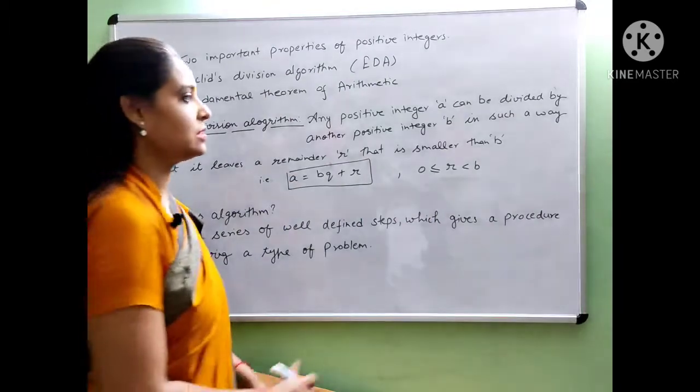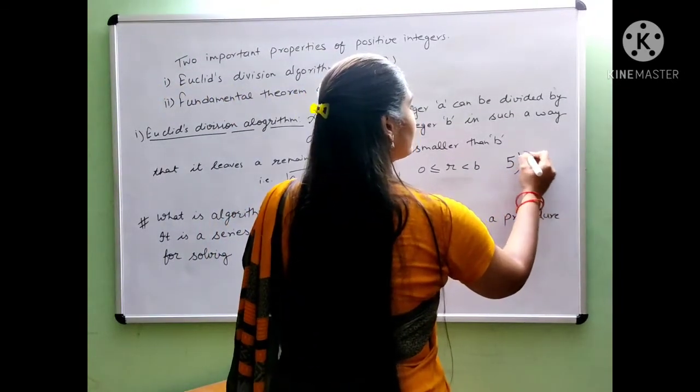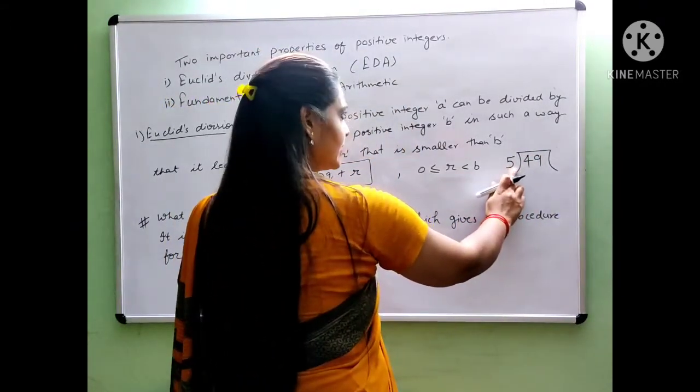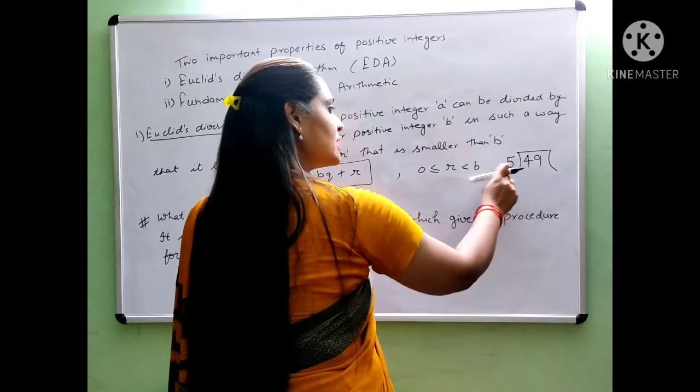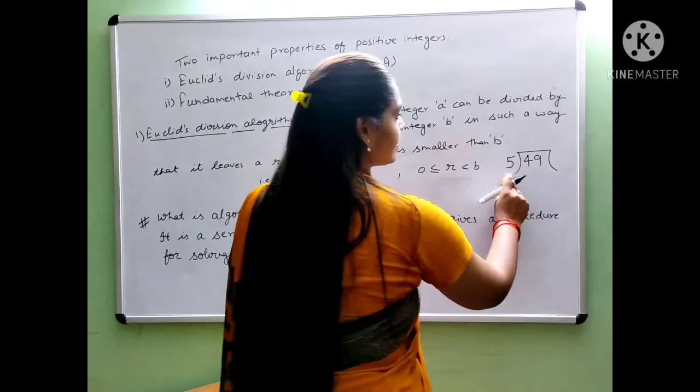For example, if we divide 49 by 5, what will we get? These are the two positive integers. 49 is a positive integer, 5 is also a positive integer. So let's divide it.